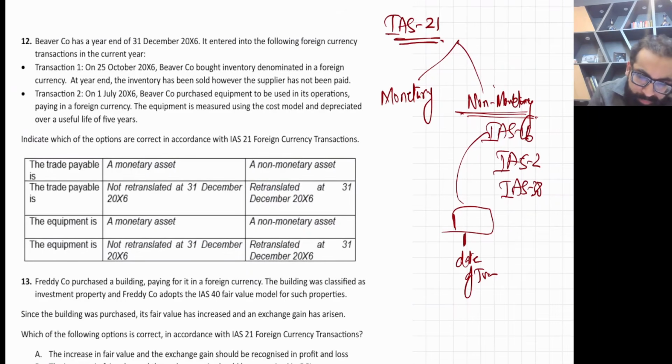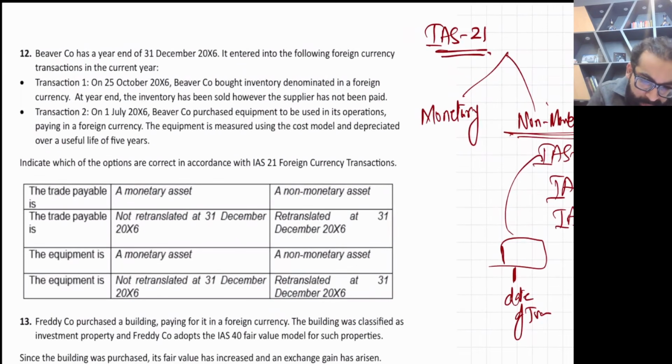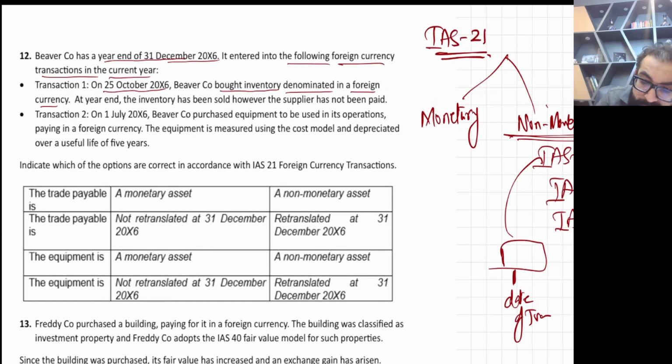Beaver Company has a year end of 31st December X6. It entered into the following foreign currency transactions in the current year. Transaction number one, 25th of October X6: Beaver Company bought inventory denominated in a foreign currency. Inventory is IAS 2, and it's a non-monetary item.